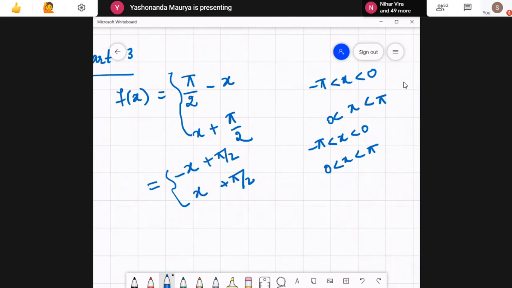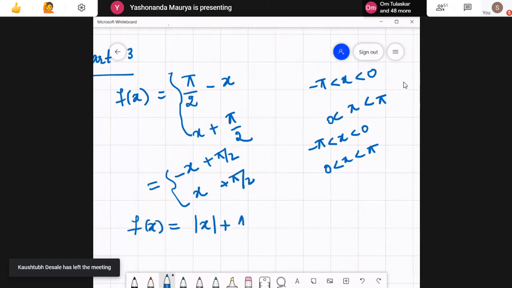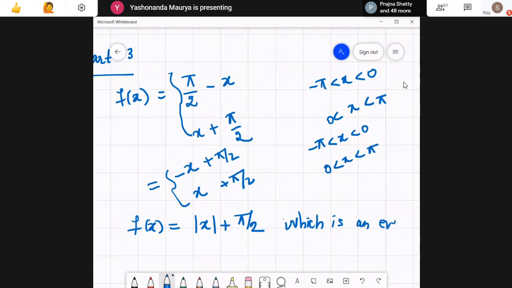f(x) is actually equal to mod x plus pi by 2, which is an even function. Therefore, for even functions, all the bn's are 0 for all n. Okay, this is the first thing.